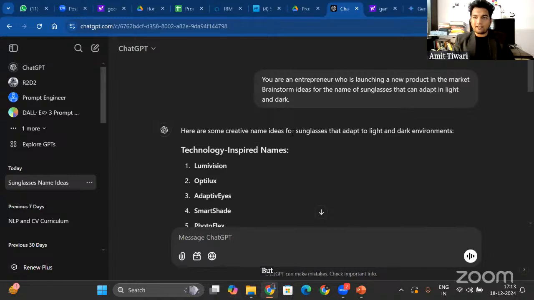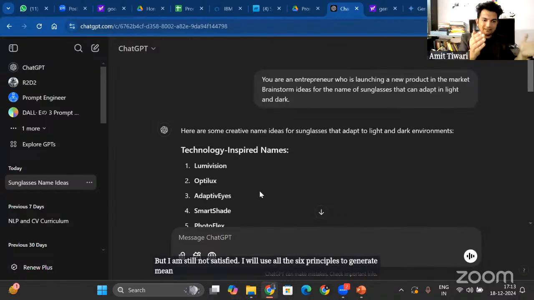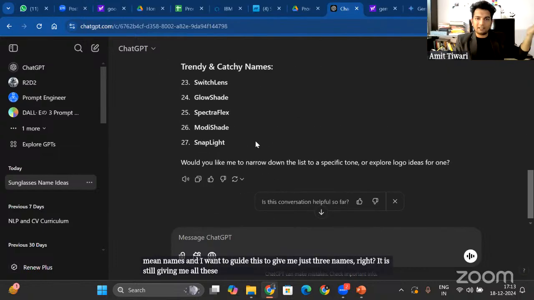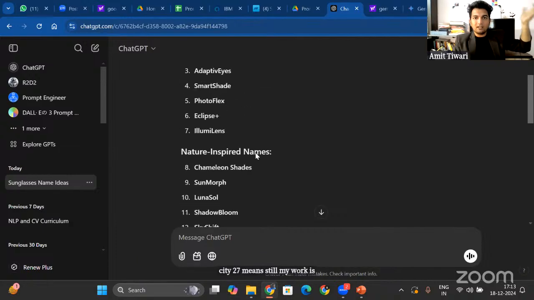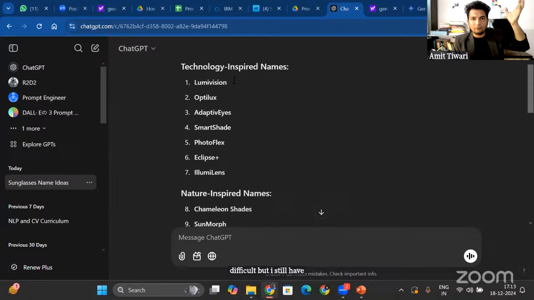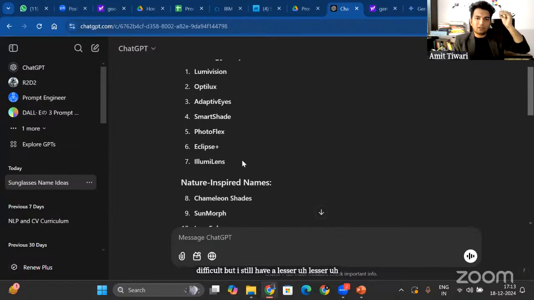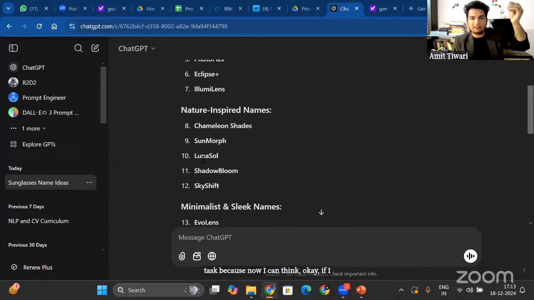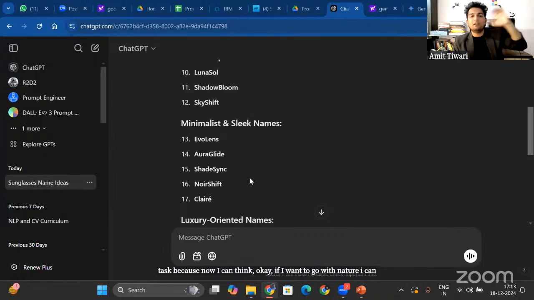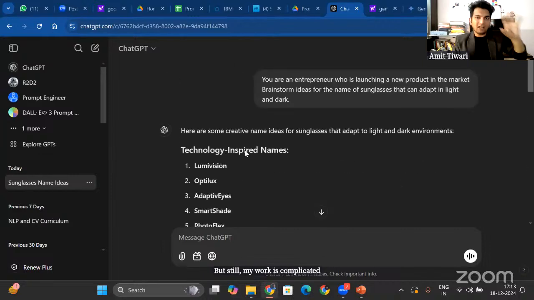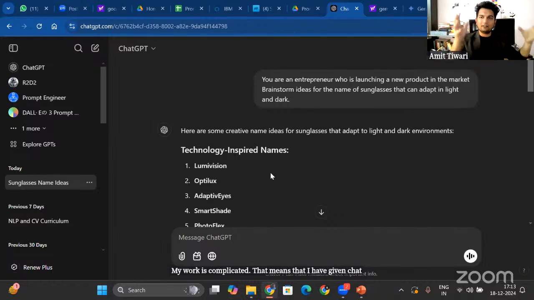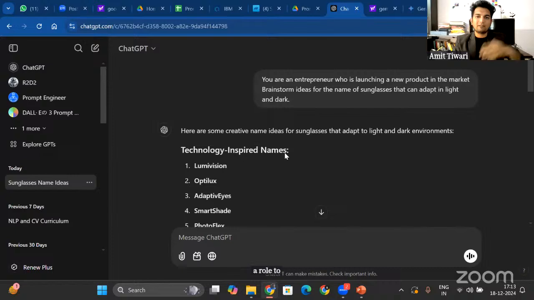But I am still not satisfied. I will use all 6 principles to generate names, and I want to guide it to give me just 3 names, right? It is still giving me all these 27 names. My work is still difficult, but I have a lesser task, because now I can think, okay, if I want to go with nature, I can maybe take Sunmorph as a name. But still my work is complicated. Even after the first principle, my work is complicated. That means I have given ChatGPT a role to take, but still it is giving me a lot of names, right?